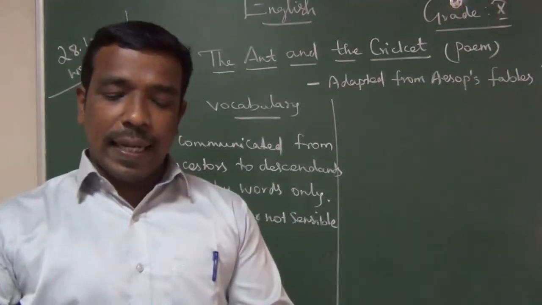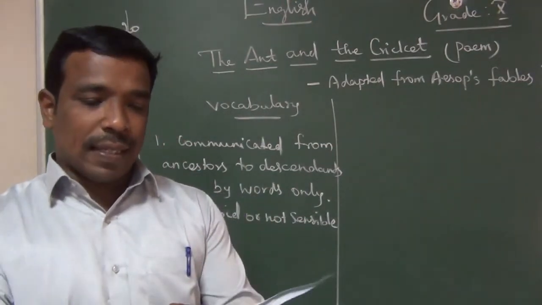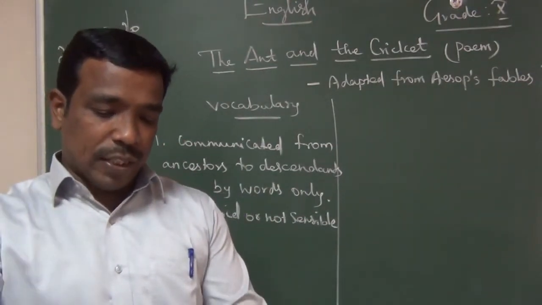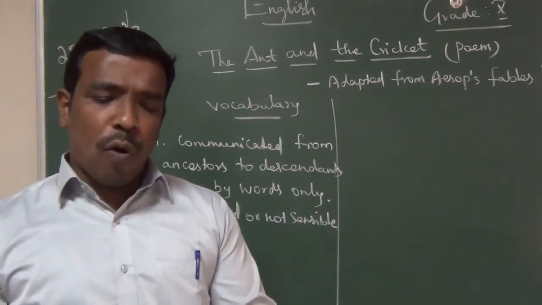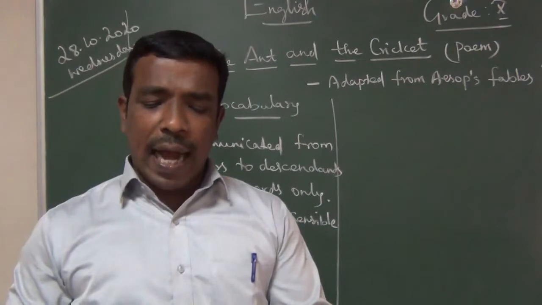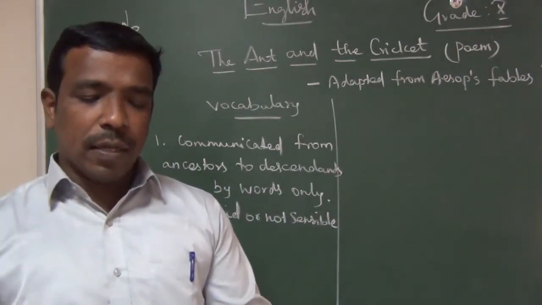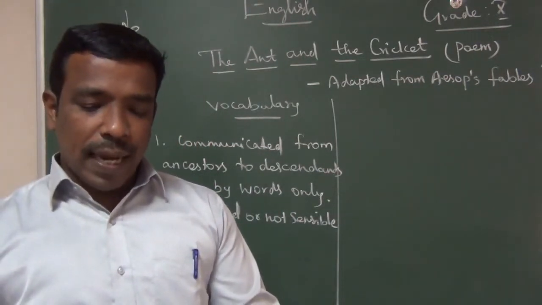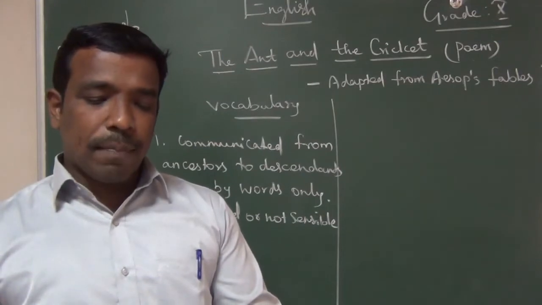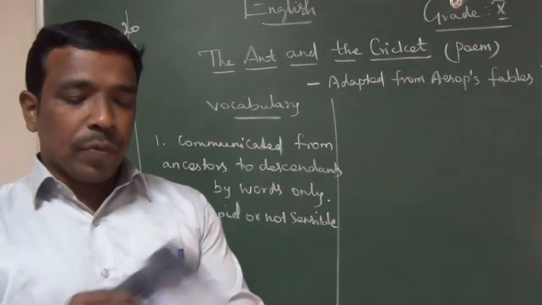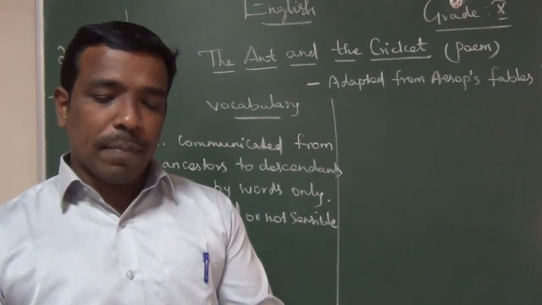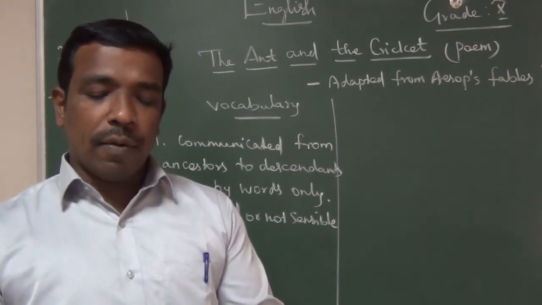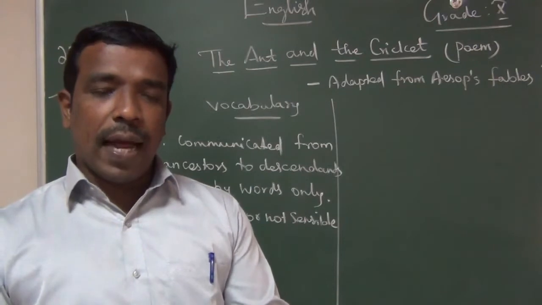So, a silly young cricket, accustomed to sing. What is the meaning of accustomed? Be used to, always. Silly young cricket, accustomed, used to, always, through the warm sunny months of gay summer and spring. Gay here refers to glad and joyful. Through the warm sunny months, very happily, of summer and spring.